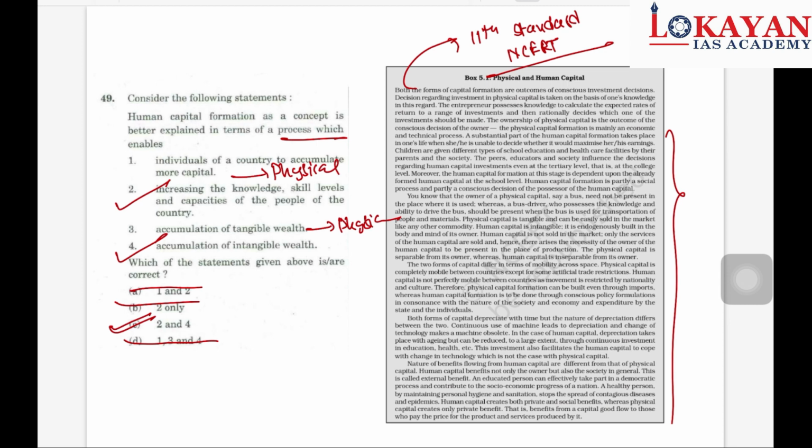Another important point regarding human capital is that it doesn't depreciate with time.